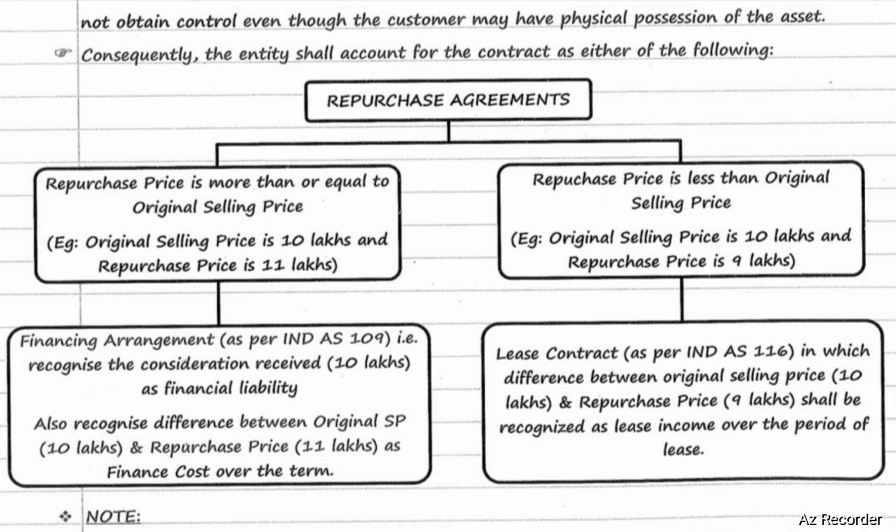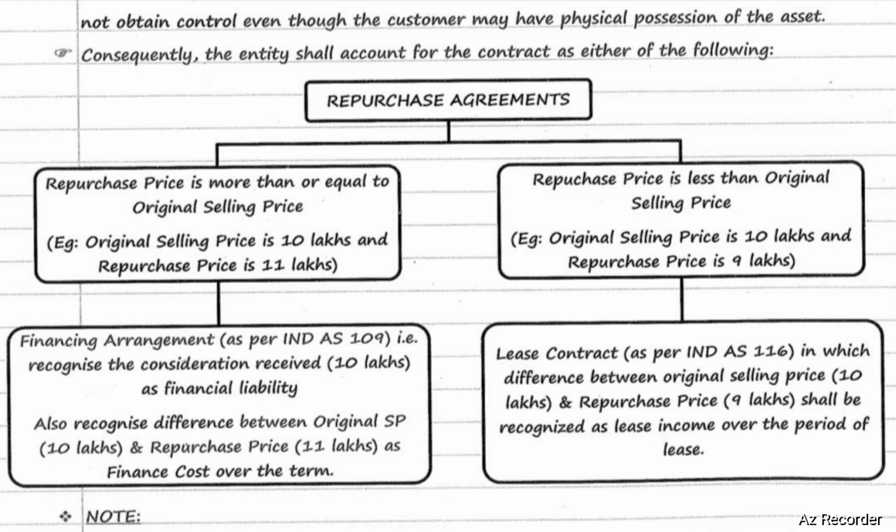Here repurchase price is 11 lakhs and original selling price is 10 lakhs. Here that means repurchase price is greater than original selling price, then it will be considered as financing arrangement. As per Ind AS 109, recognize the consideration received, that is 10 lakhs, as financial liability. Also recognize the difference between original selling price 10 lakhs and repurchase price 11 lakhs as finance cost over the period.